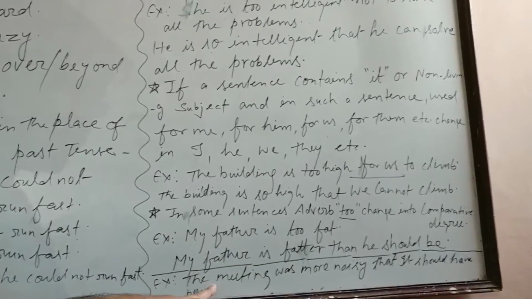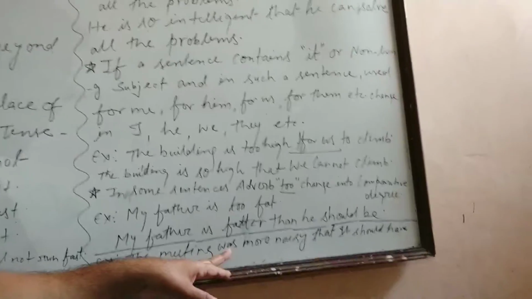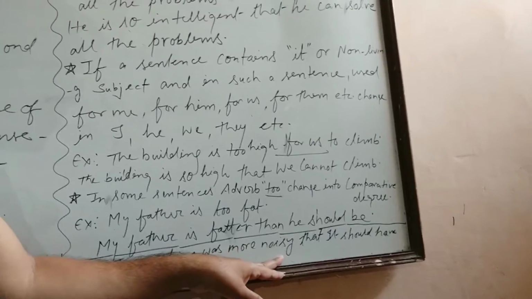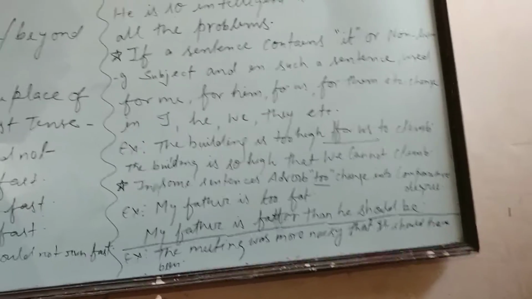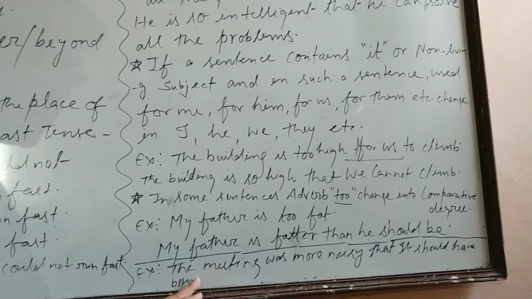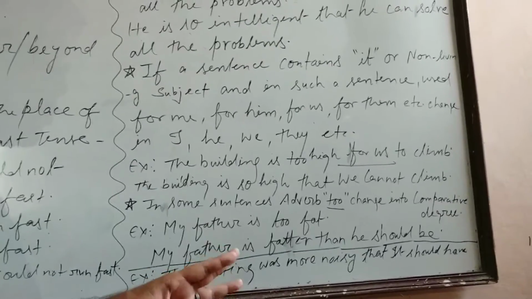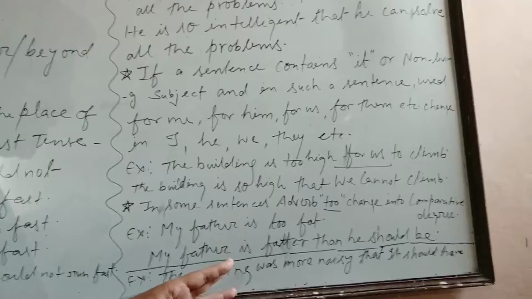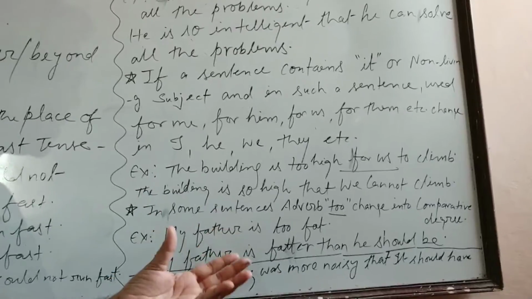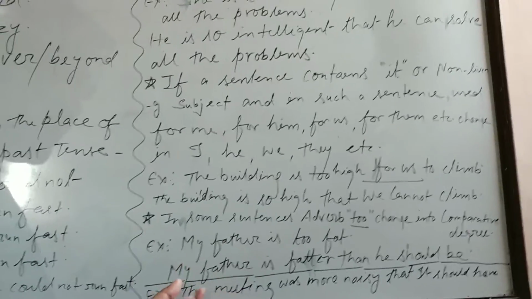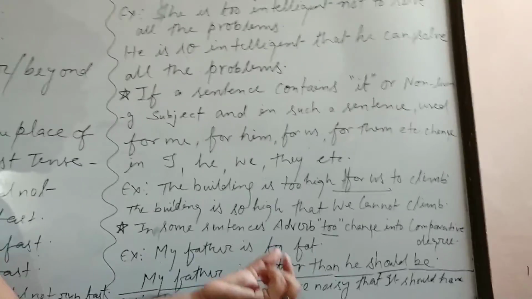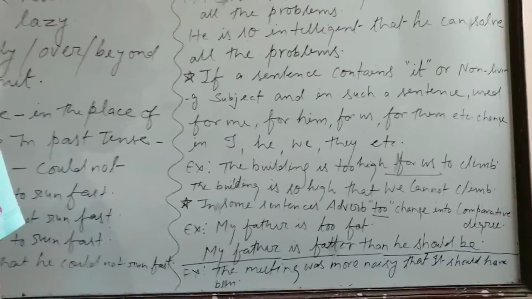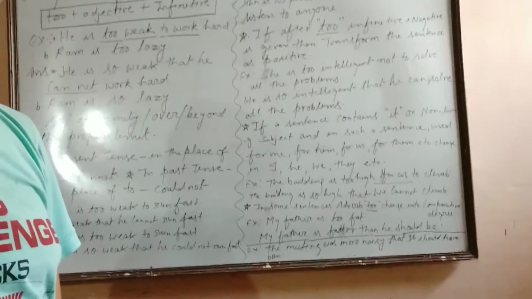If I use: the meeting was more noisy than it should have been. If your sentence is given in past tense, अगर ऐसा होता, the meeting was too noisy. The meeting was too noisy. "Too noisy" means इतनी noisy थी that the meeting was so noisy or more noisy than it should have been. So if in such a sentence, past tense is given,